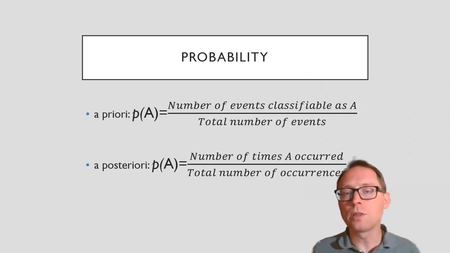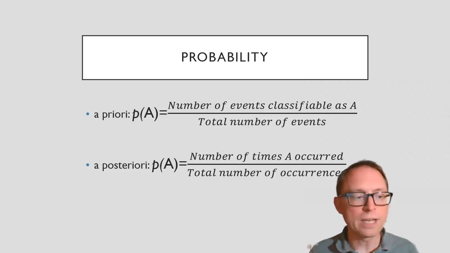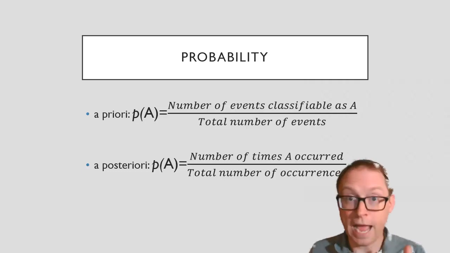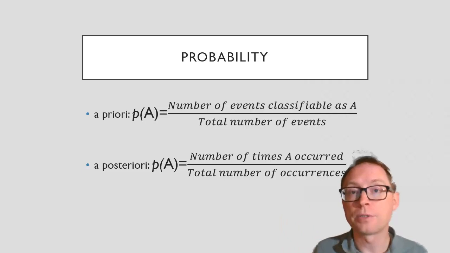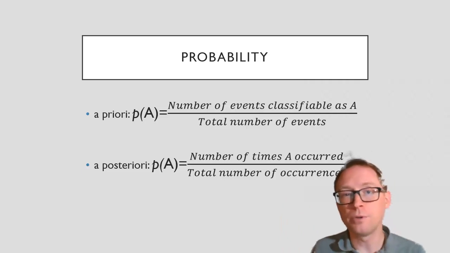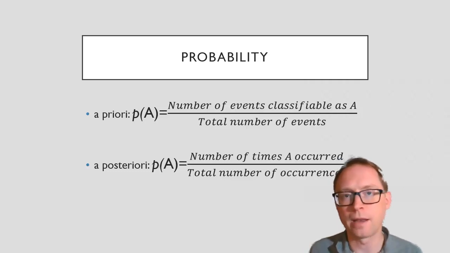So everything that we do in this chapter has to do with a priori probability. That is, calculating the chance of this happening. Now, does it happen in real life? Or would it actually happen if you did 1,000 pulls? Well, if you did 1,000 pulls, you might get 501 reds compared to 499 blacks, something like that.